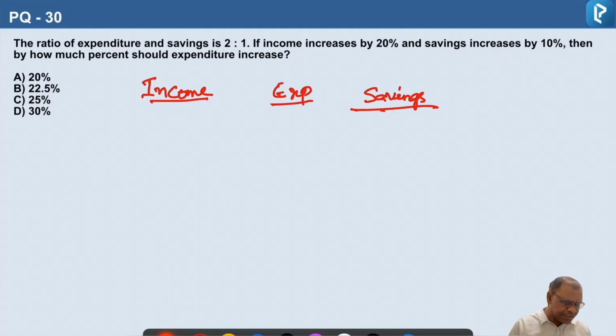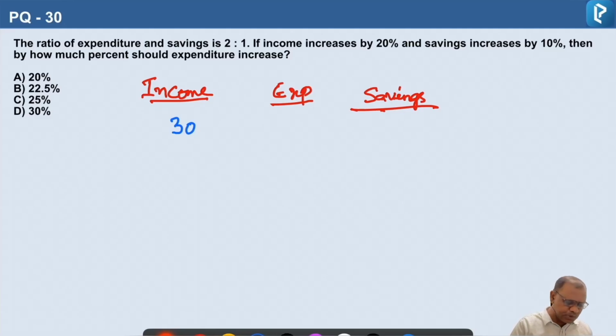So the ratio of expenditure and savings is 2 is to 1. So let us assume the income a multiple of 3, because expenditure and savings together become 3 parts. So let us assume income as 30, it is a multiple of 10.